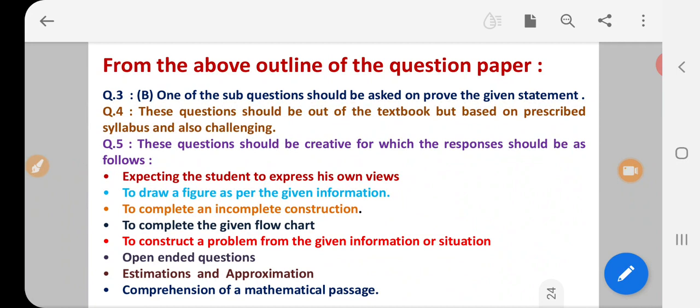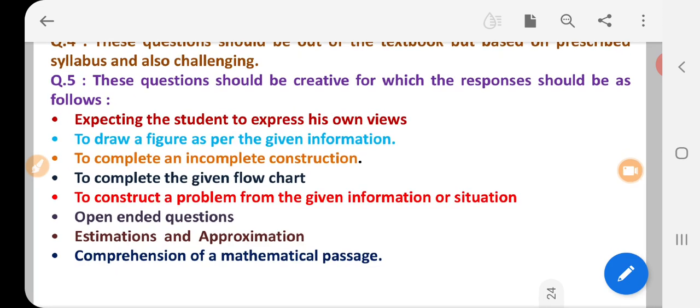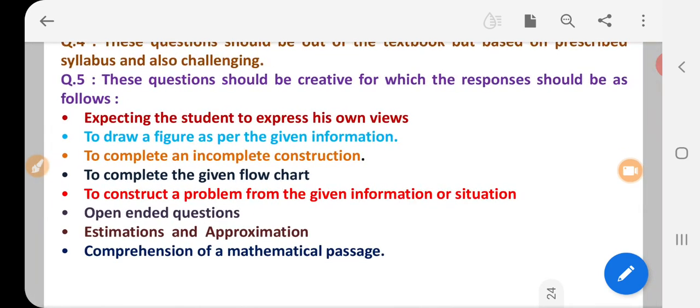Question number 5 should be creative, for which the responses should be as follows. Expecting the student to express their own views, to draw a figure as per the given information, to complete the incomplete construction, to complete the given flowchart, the construction problem where you have to carry out the construction from the given information or situation, open-ended questions, estimation and approximation, comprehension of a mathematical passage.